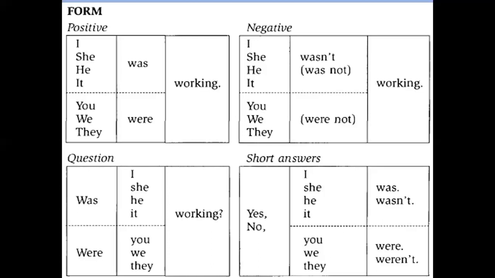And with the questions, was in the beginning, then we add he, I, she, it. Then base form plus ing. Were in the beginning, you, we, they, plus verb ing, which is the base form plus ing. Was I working? Was she working? Was he working? Was it working? For the plural forms, were you working? Were we working? Were they working? Got it?